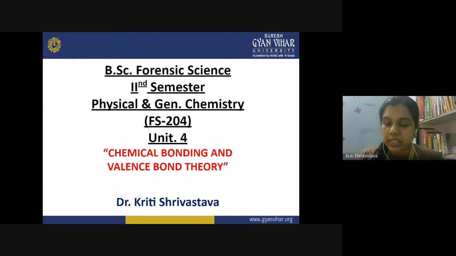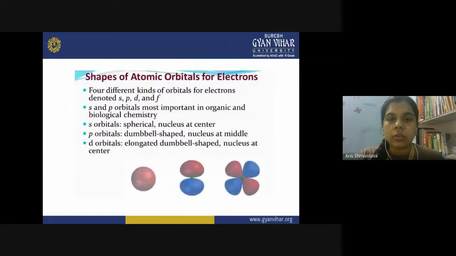That hybridization part, I guess you are all familiar with. So, first of all, how does chemical bonding take place? We need to look at the shapes of atomic orbitals for the electron. We have s, p, d, and f orbitals in the atom, and all these orbitals have different shapes.